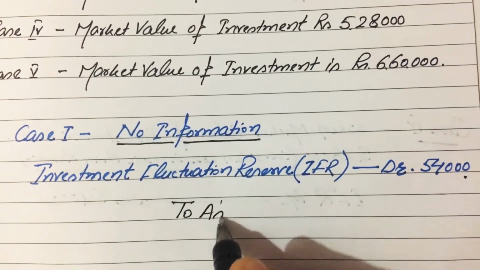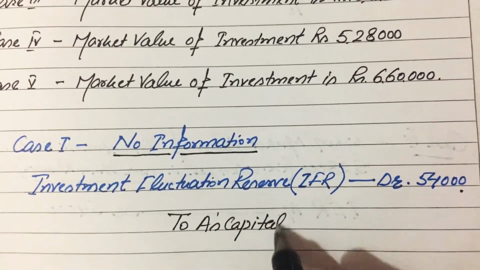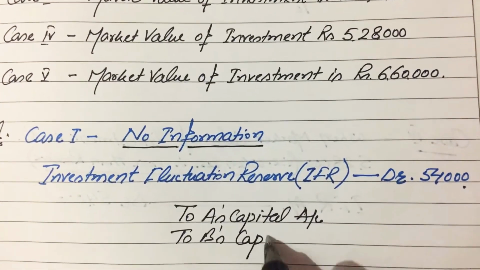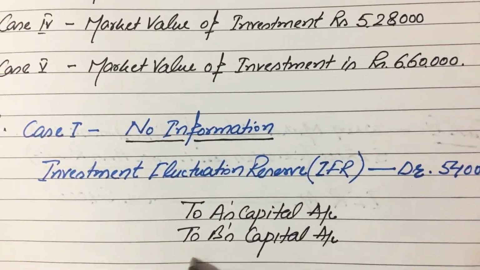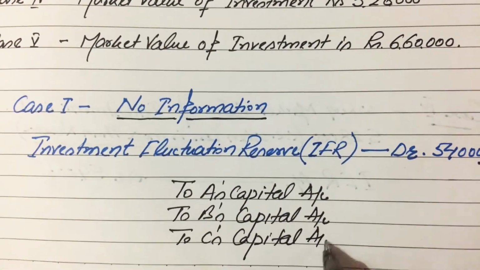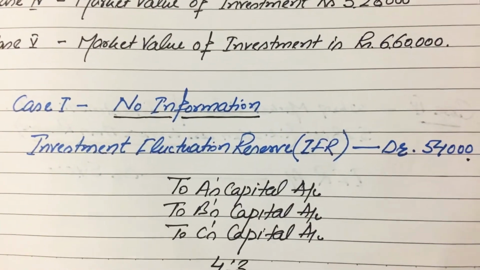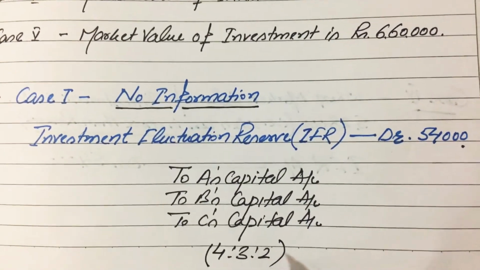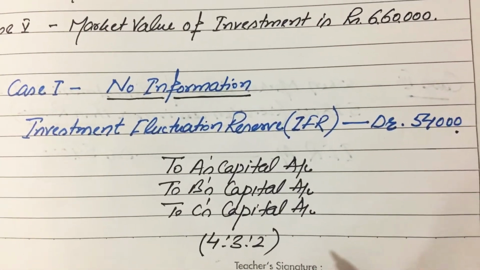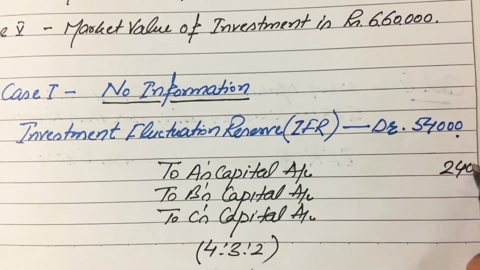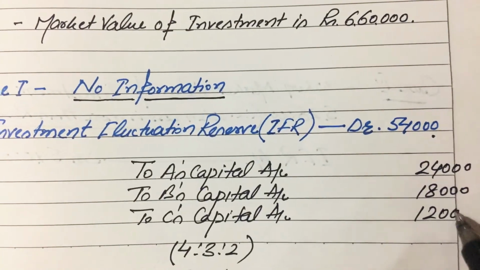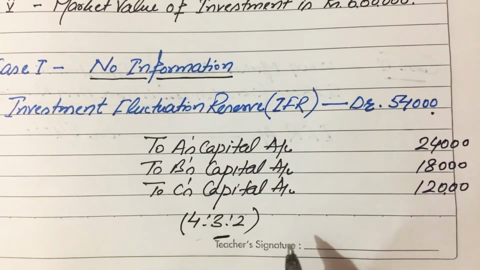in their old ratio. That's why to A's capital account, to B's capital account, to C's capital account in their old ratio, that is 4:3:2. And when you distribute, the amounts will be 24,000, 18,000 and 12,000 rupees in the old profit sharing ratio.